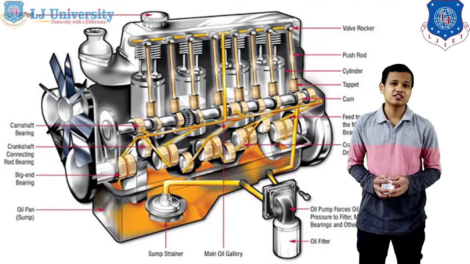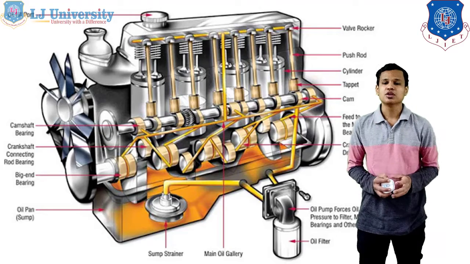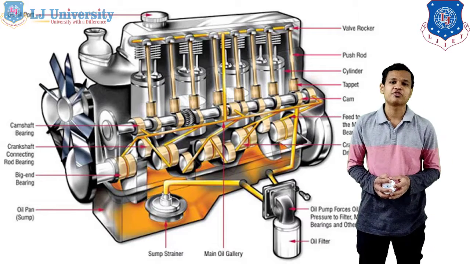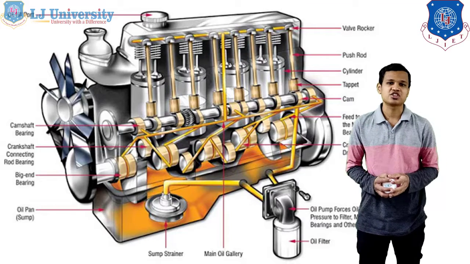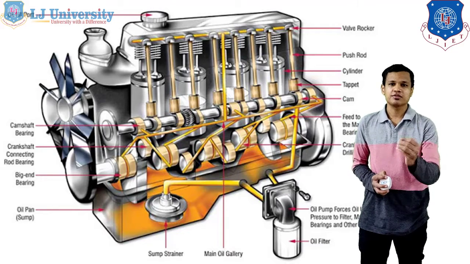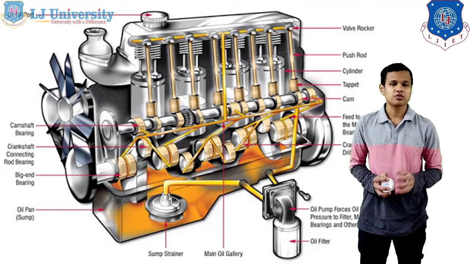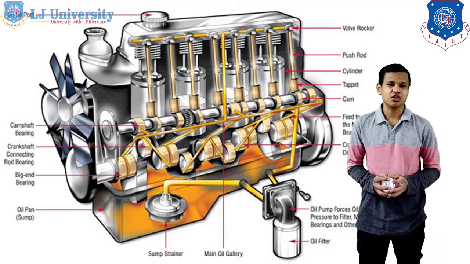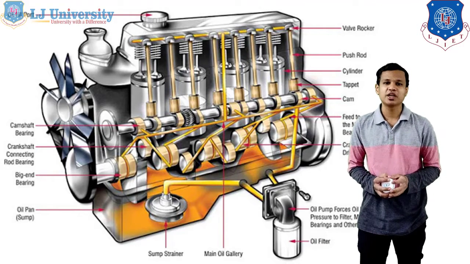This is the splash lubrication type. In the case of the splash lubrication, you can see the crankshaft below provides the process of the lubrication, or the lubricant will be splashed onto the different components of the engine with the help of splash lubrication. Where splash cannot reach, other lines will be provided, such as in the case of wet sump lubrication. Generally, the splash lubrication method is used in four-wheeler vehicles. Two-wheeler vehicles mostly use either wet sump lubrication or dry sump lubrication. So these were the basic types of the lubrication system.